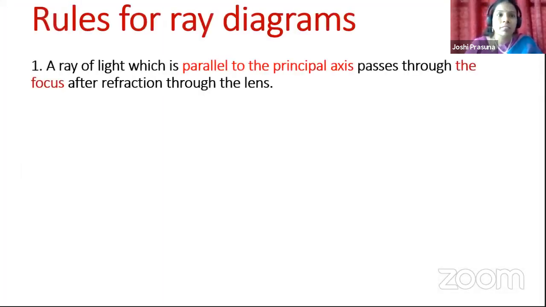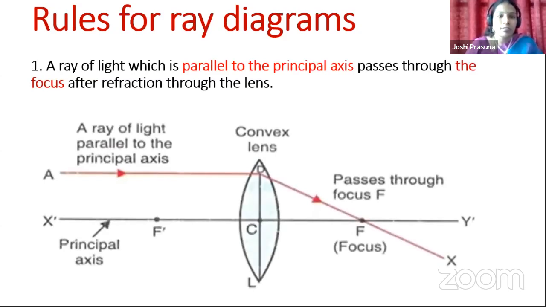The first part we have is rules for ray diagrams. So coming to the first rule, first of all, look at the diagram here. Children, I have already discussed the terminology we use in these ray optics. Once again, I recall those points. Look at the lens I have chosen here. What type of lens have I chosen? Is it convex or concave? Yes, it is a convex lens and it is represented with L.